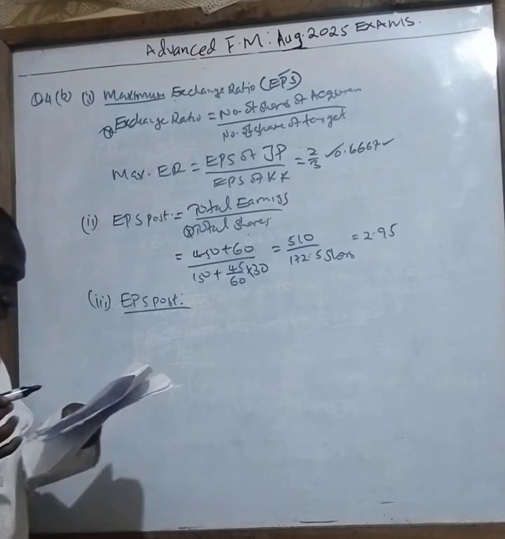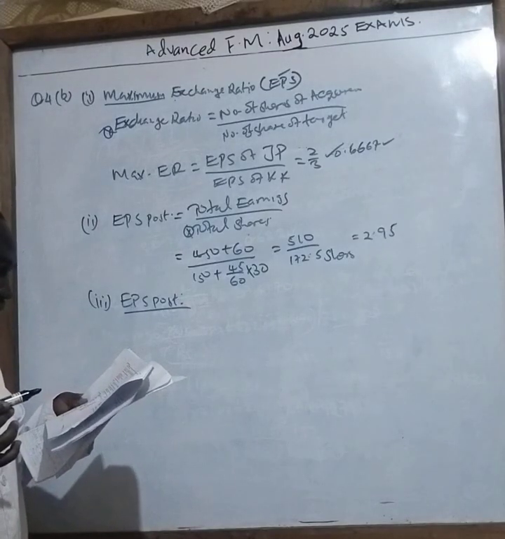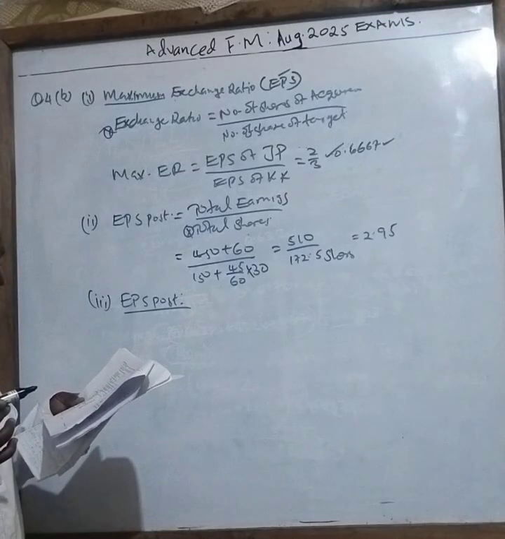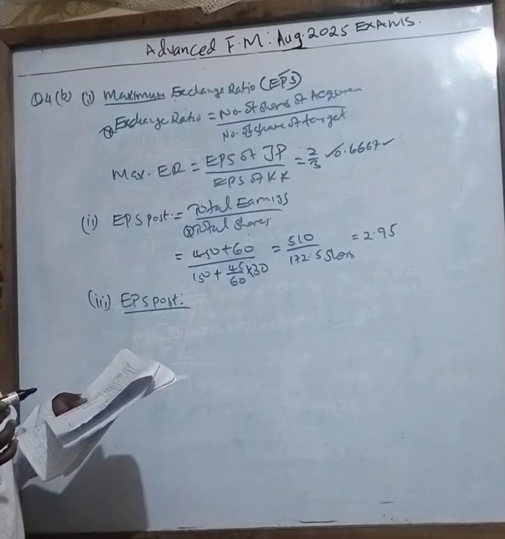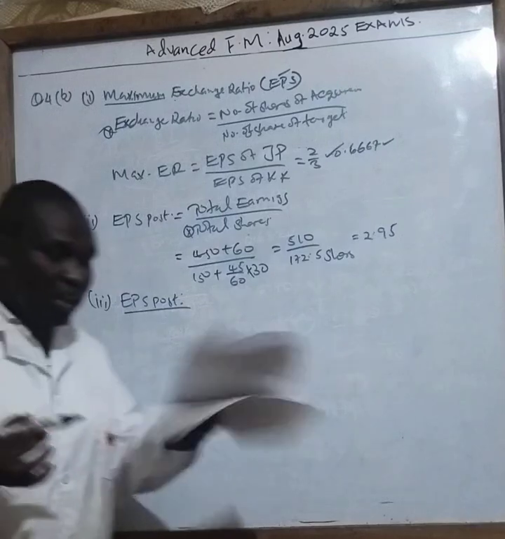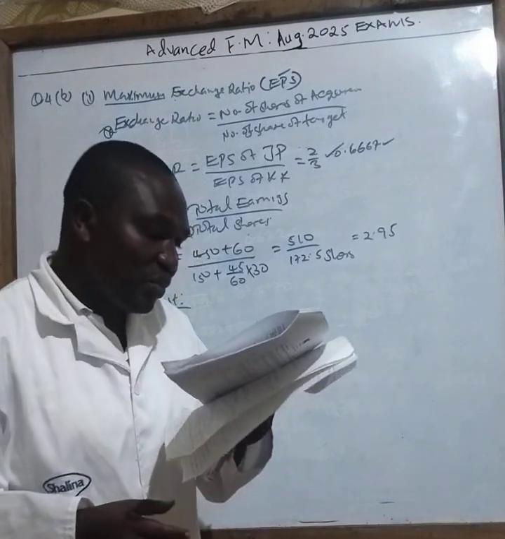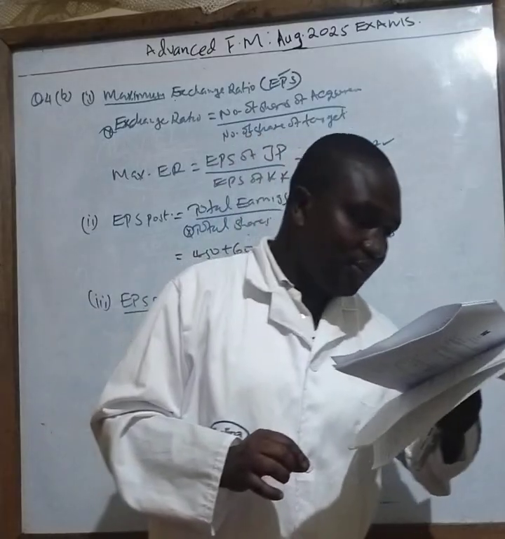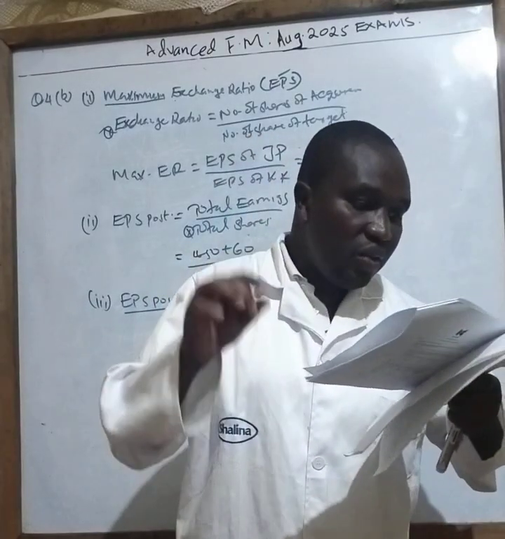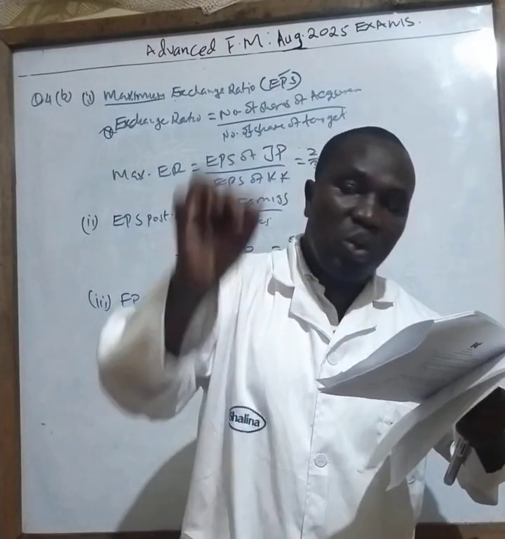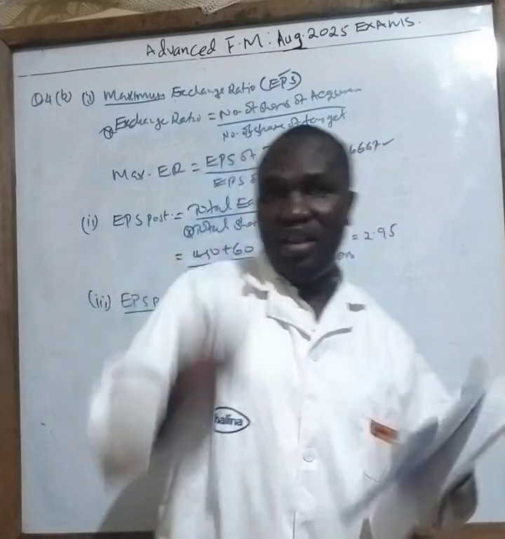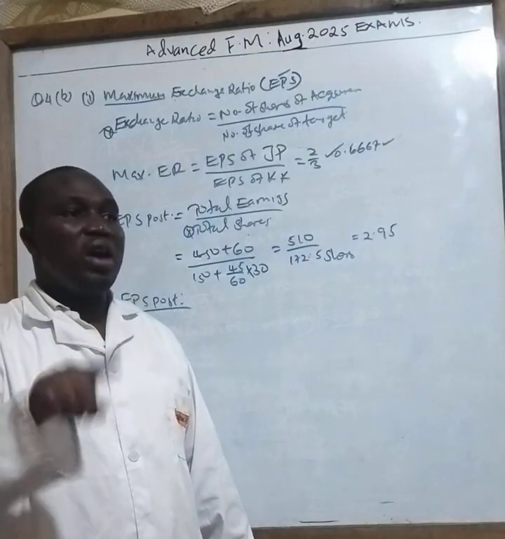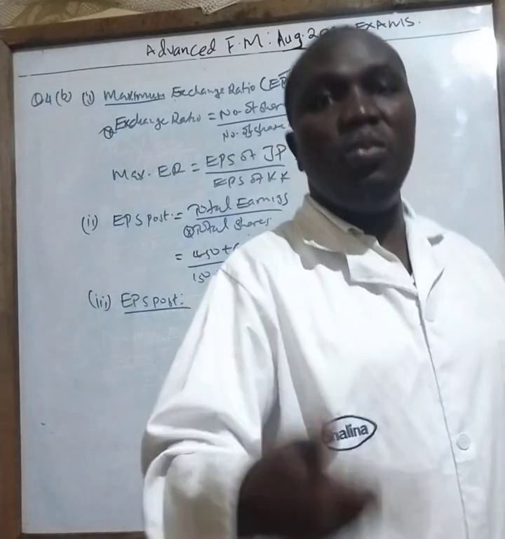You see this? The information is saying acquiring EPS, assuming that for every 600 ordinary shares of JP are exchanged for 10 units of 10 shillings, 10% debenture of 1,000 per share. Let me explain that. They are saying that for every 600 ordinary shares of JP, you are exchanging it for 10 units of 10% debentures, which means you are not exchanging it for shares, but you are exchanging with the loan.